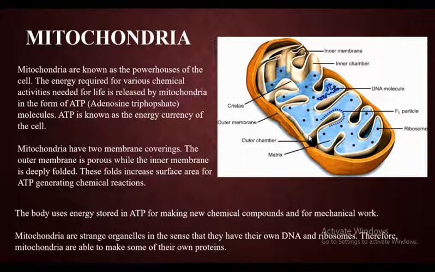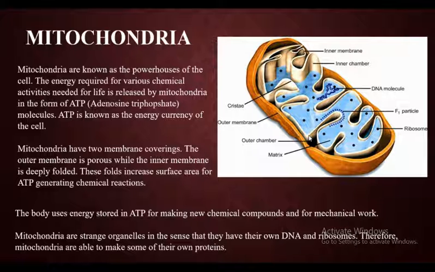Next, mitochondria are strange organelles in the sense that they have their own DNA and ribosomes. Therefore, mitochondria are able to make some of their own proteins. See, we know that we have our own DNA, right? There are so many organisms who have their own DNA. Similarly, mitochondria have their own DNA and ribosomes.